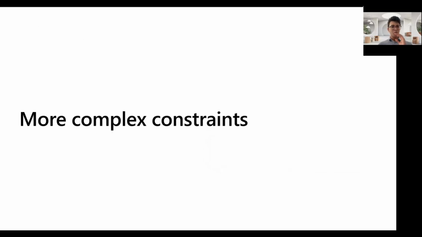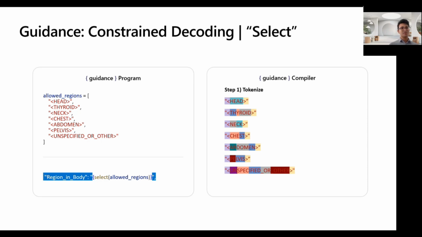And once we have these two low-level primitives, we can start to do all kinds of really fun and complex things. So I'll take a little bit of time to walk you through one more of these complex constraints that we have. We call this one select, and this is one of the most popular things that people use guidance for today. And it's really simple. Sometimes you just want the model to pick between a list of options. Maybe you're doing classification. Maybe your JSON, in this case, needs the model to pick between one of 7 things that are enums in your downstream software. A very common use case.